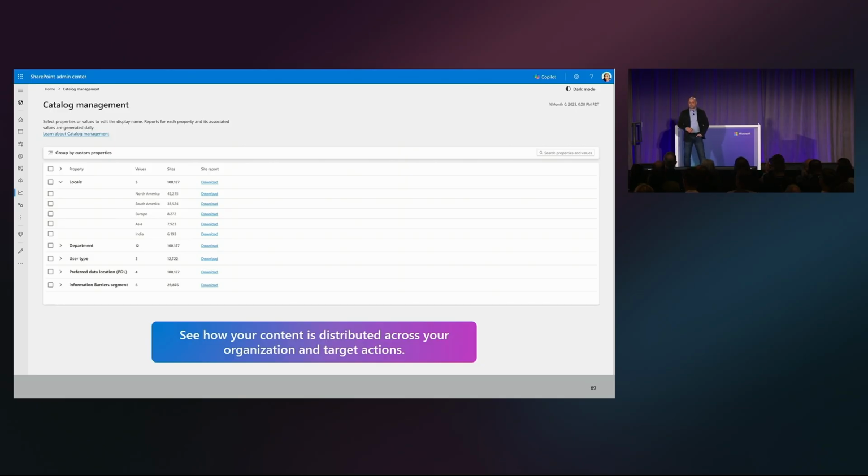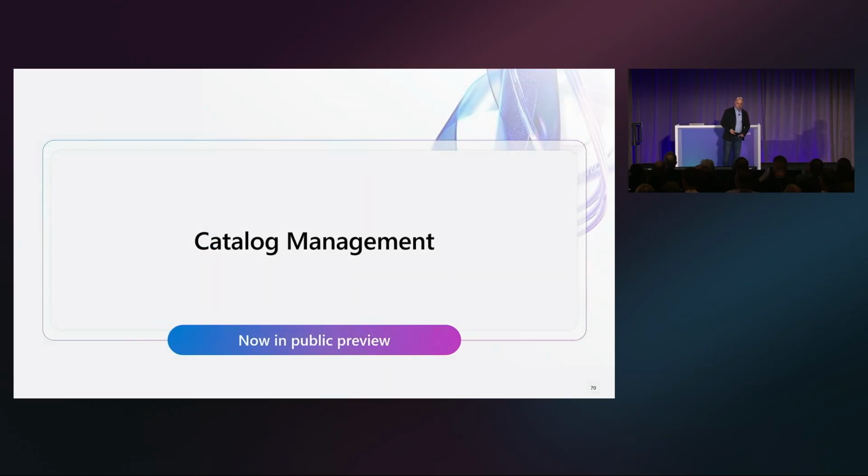And we'll talk about the governance agent in a minute. It's also going to use this as grounding data to help you identify things and manage things. Catalog management is starting to roll out to public preview as we speak. So hopefully this is exciting to you. If it is exciting, let me know. All right, awesome.